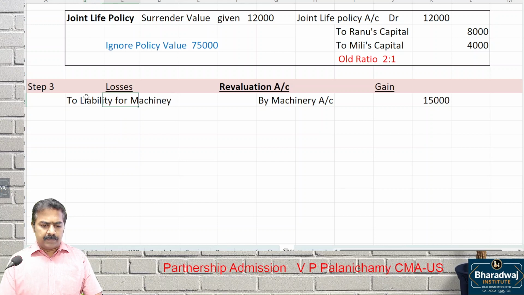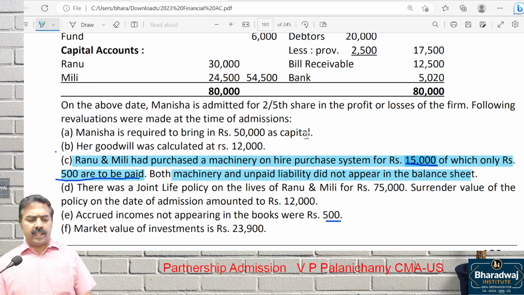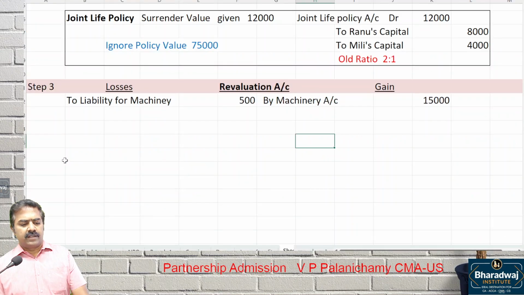Please do it along with me. No, wait. 500. Bringing an asset is a gain. Recording a liability is a loss. Then, what is the next one? Joint life policy already adjusted. Look at point number E. What is it?